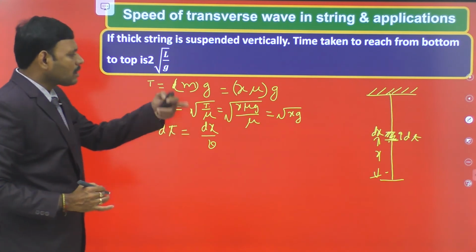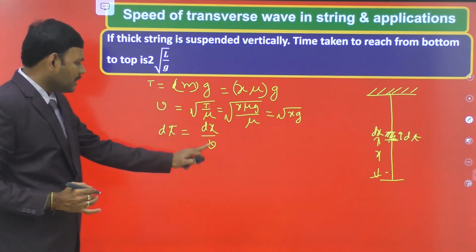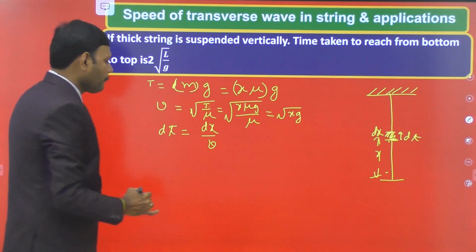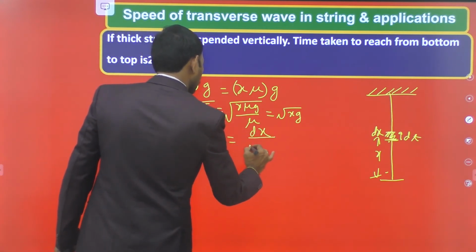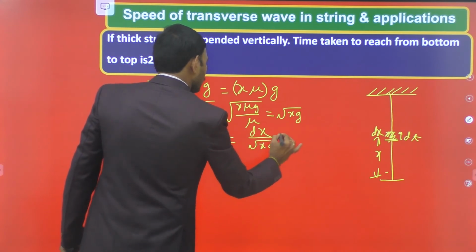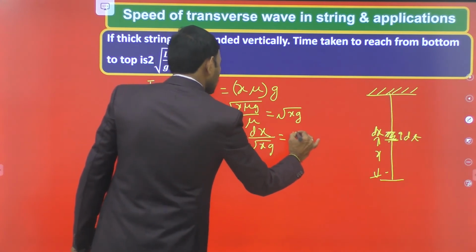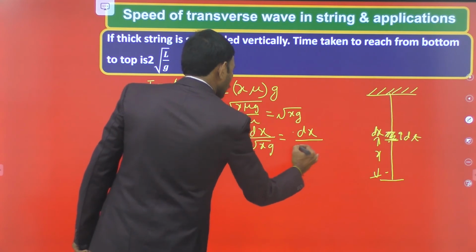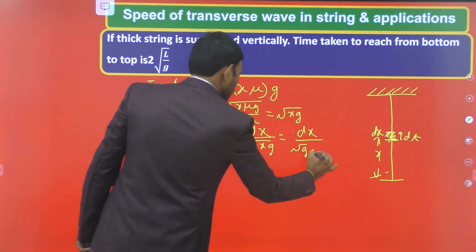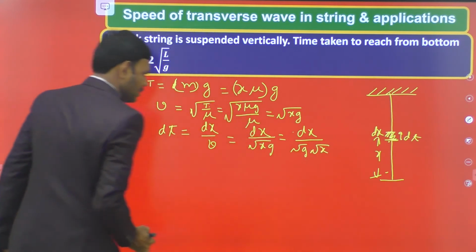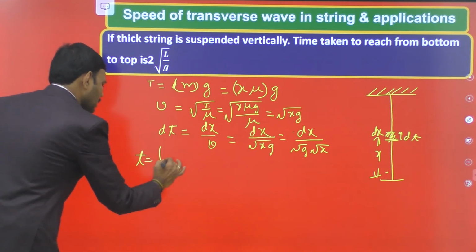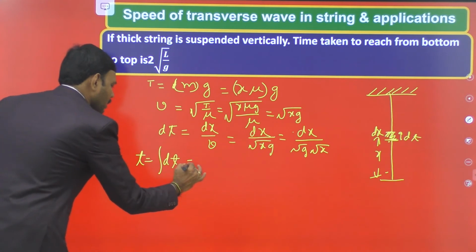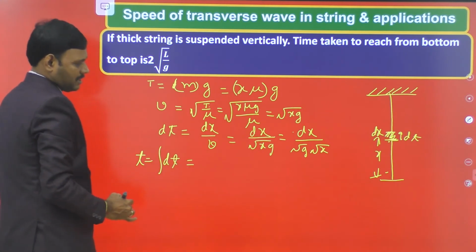That is equal to dx by root xg, in which root g is constant, so dx by root g into root x. Root x is variable, g is constant. Then total time taken is the integral of dt from bottom to the top. We apply appropriate limits to find it.